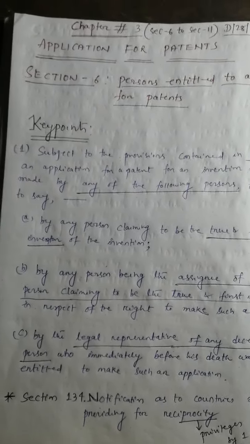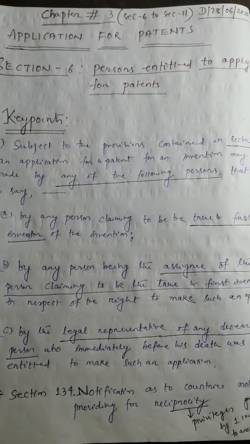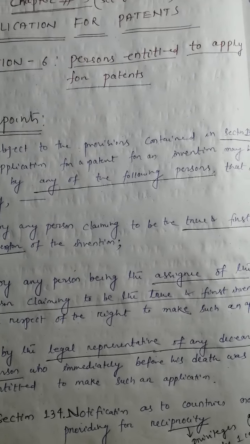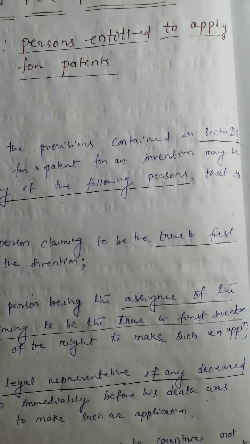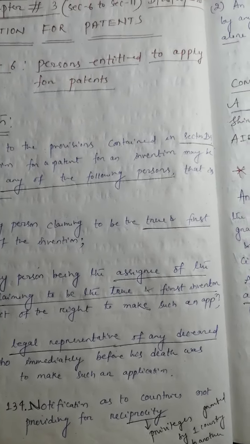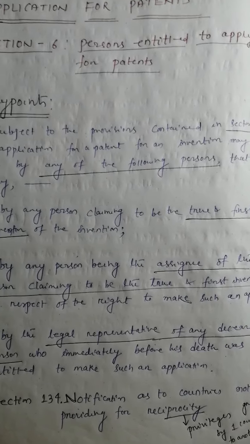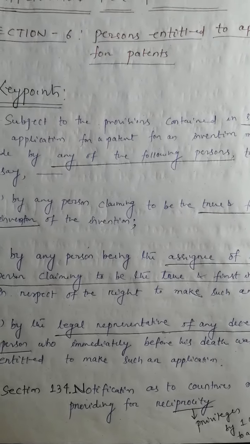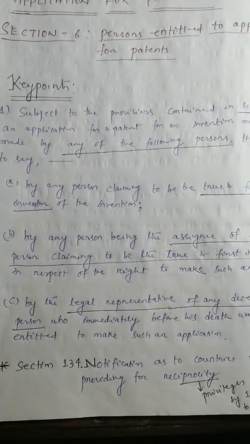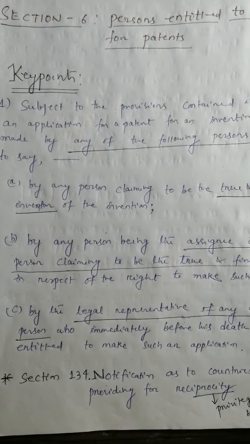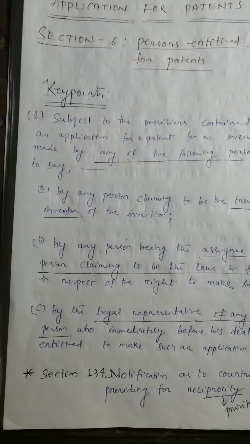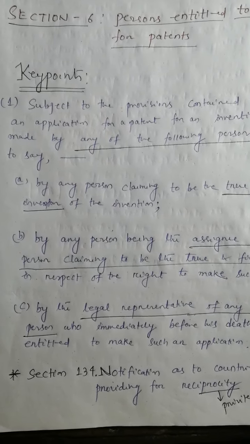In subsection 1, just look at the underlined phrases. One is section 134, we will take a look at that. Another phrase is any of the following persons, that means the following persons under these clauses A, B and C. I will discuss them one by one.